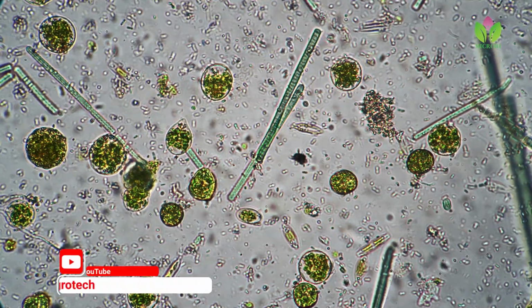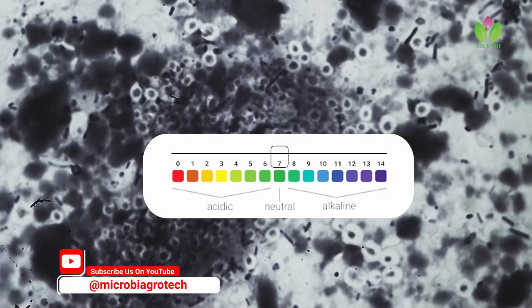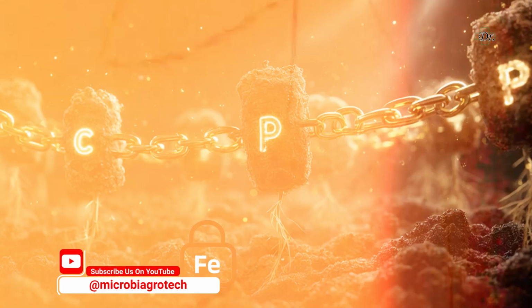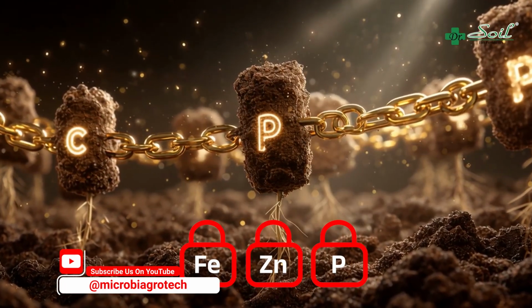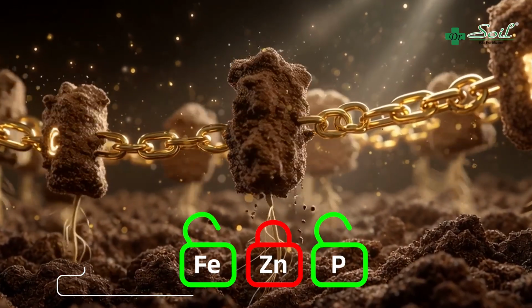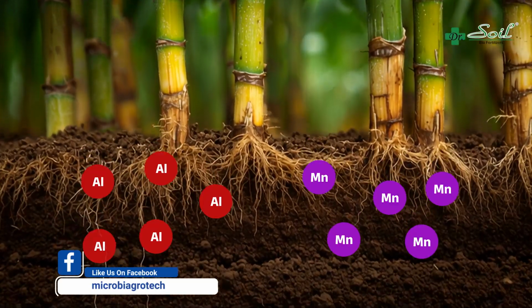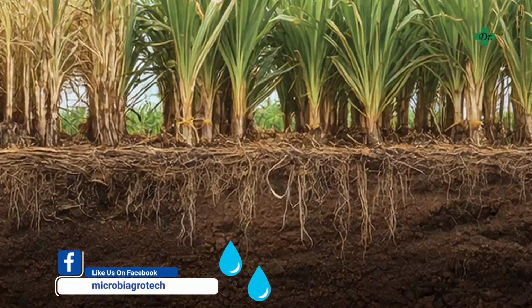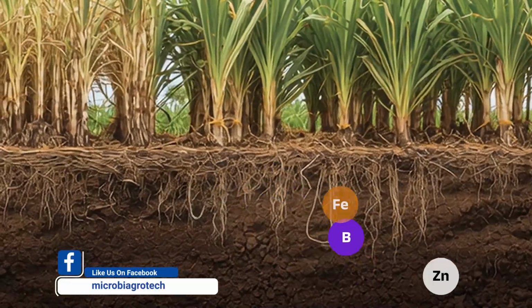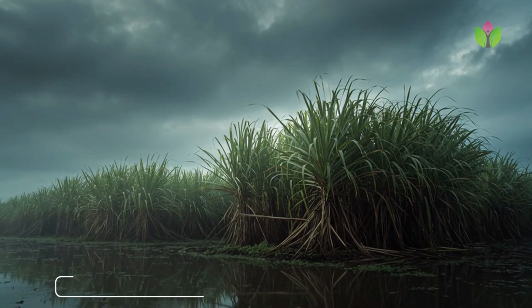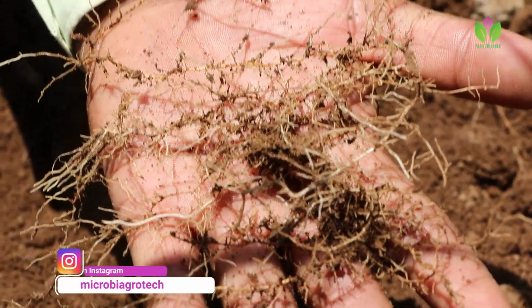They help reduce soil acidity and bring the pH to the optimal level for sugarcane. They make nutrients like phosphorus, which were locked in acidic soil, available to the plant. They reduce the harmful effects of toxic elements like aluminium and manganese. When the plant receives proper nutrients, its ability to resist waterlogging damage increases and the roots recover.